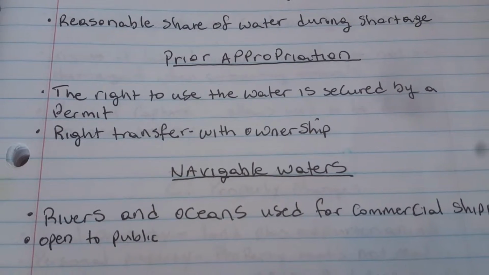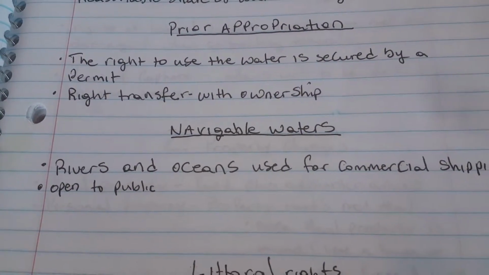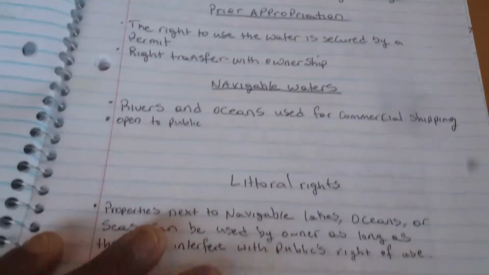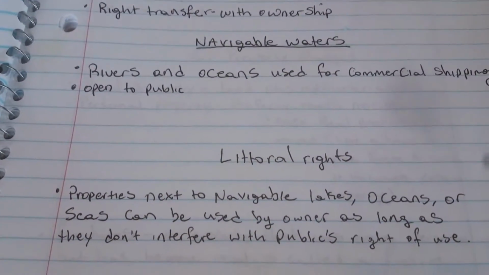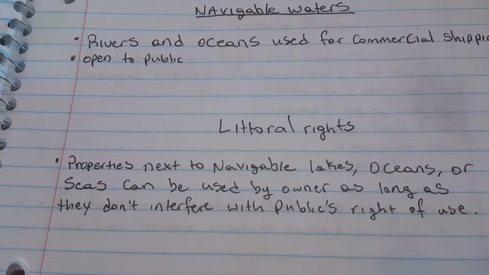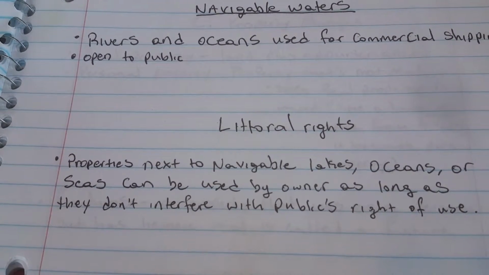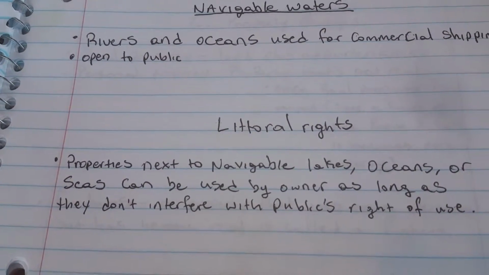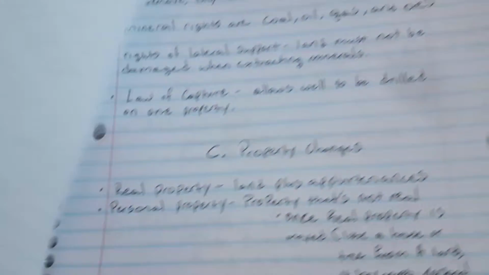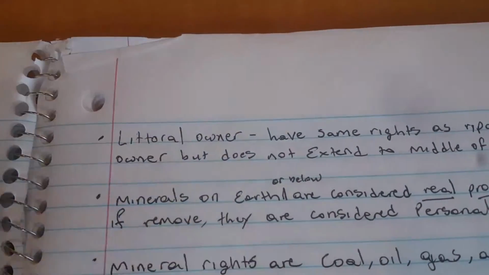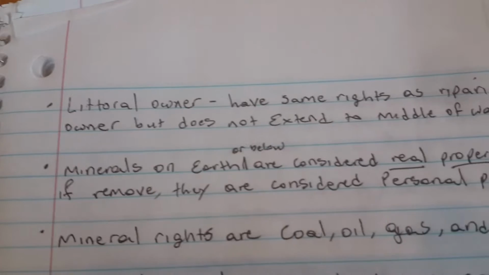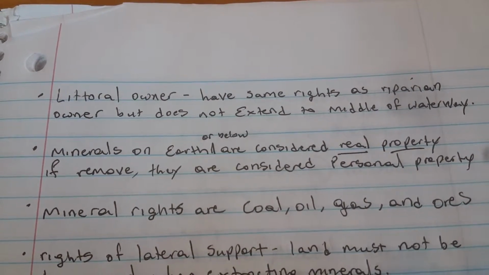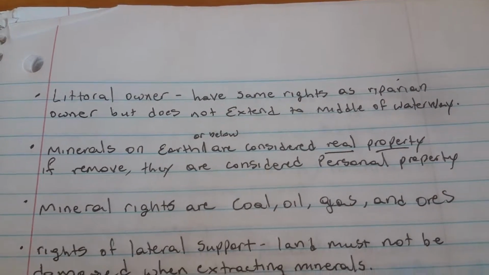Navigable water, rivers and oceans used for commercial shipping, open to the public. Riparian rights: properties next to navigable lakes, oceans, or seas can be used by the owner as long as they don't interfere with the public's right of use. A littoral owner has the same rights as a riparian owner, but they do not extend to the middle of the waterway.